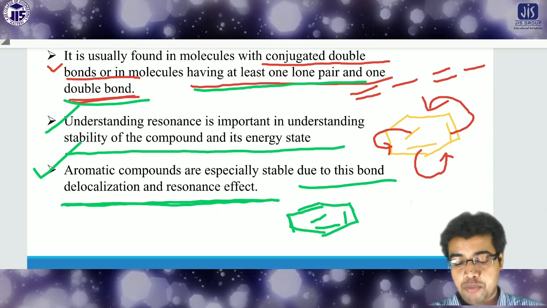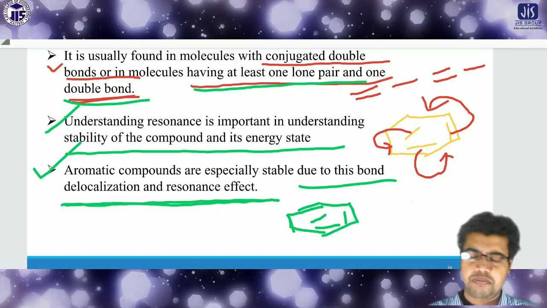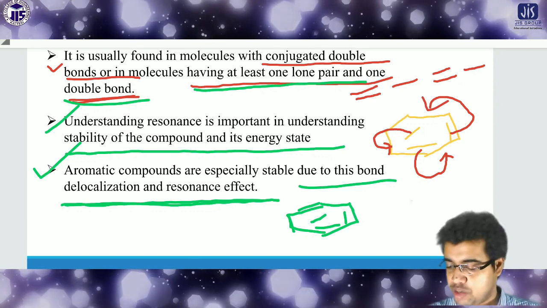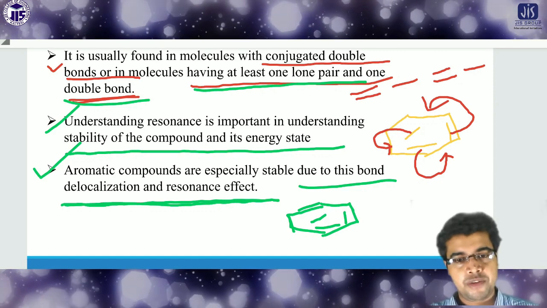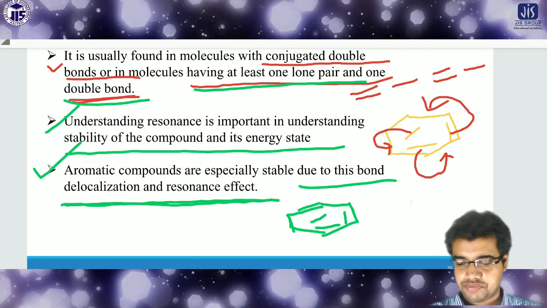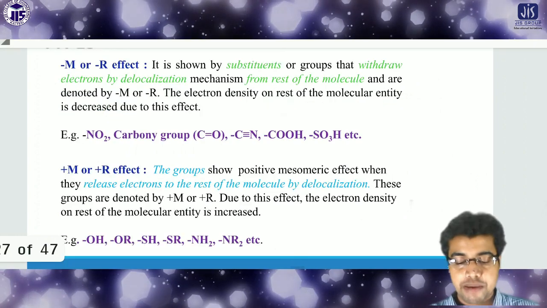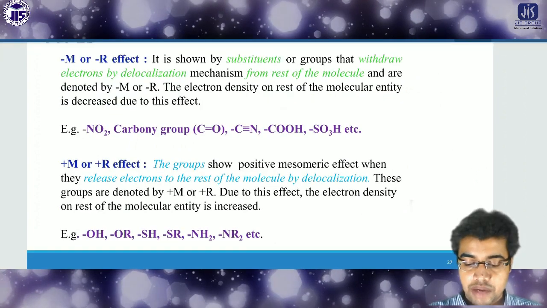So that's why more and more resonating structures are found mainly in organic compounds, where pi bonds are available. That's why they generally produce resonant structures. There are two types here, like in the previous case: either plus R or minus R.